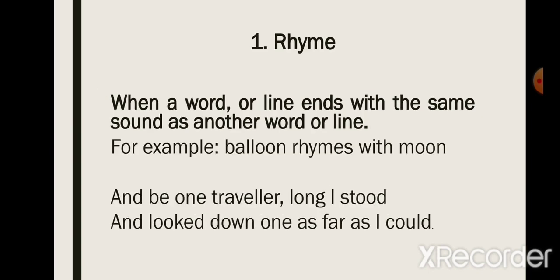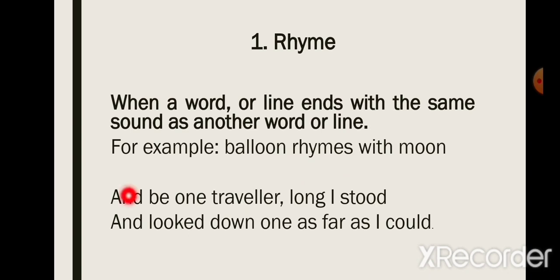Now let's look at the first and the most common poetic device that writers use, which is rhyme. You must have heard this word before. When a word or line ends with the same sound as another word or line, it is called rhyme. For example, balloon rhymes with moon. When two words sound the same, we say that these words rhyme.